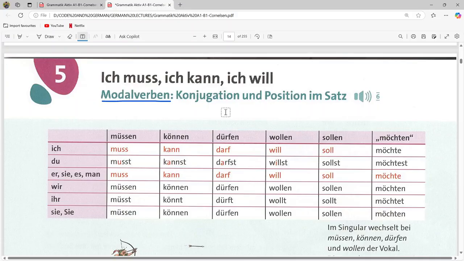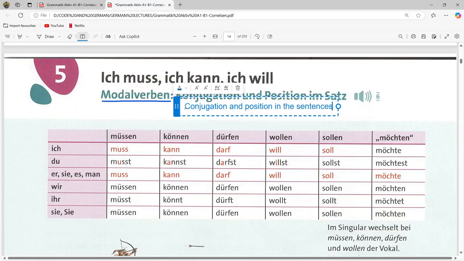Actually, it changes the structure of the sentences normally. So how many modal verbs are there? There are several modal verbs. In this chapter we will be covering basically 6.